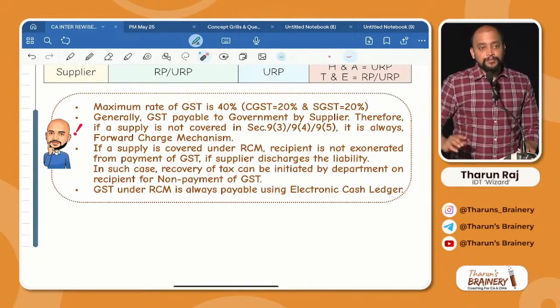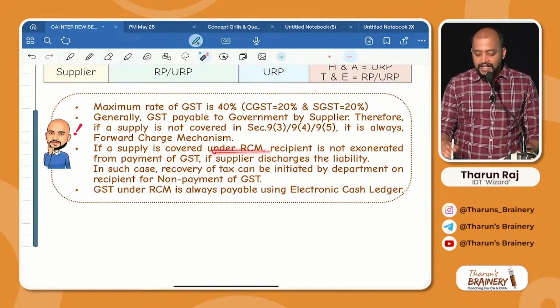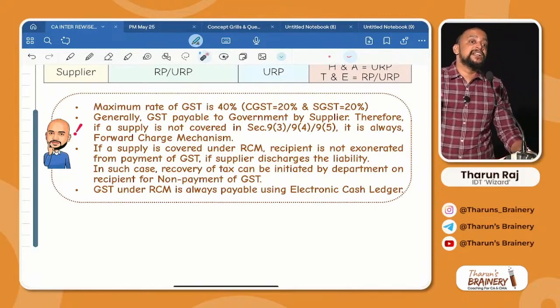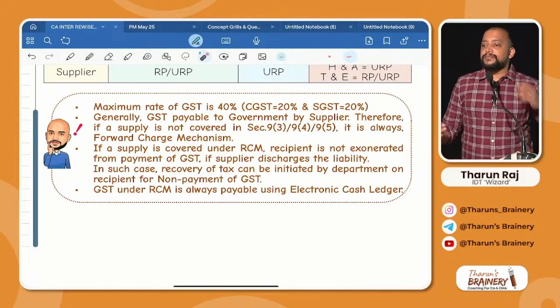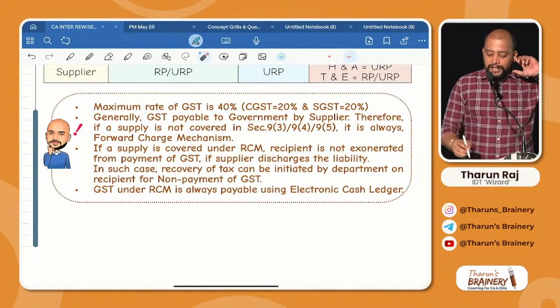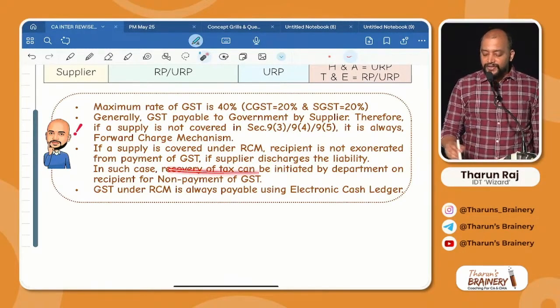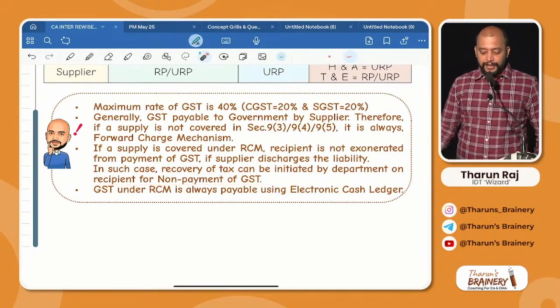So see that, read that point. If a supply is covered under RCM, recipient is not exonerated. Exonerated means relieved from payment of GST if the supplier discharges the liability. In such case, what will happen? Recovery of tax can be initiated by department on recipient for non-payment of GST.